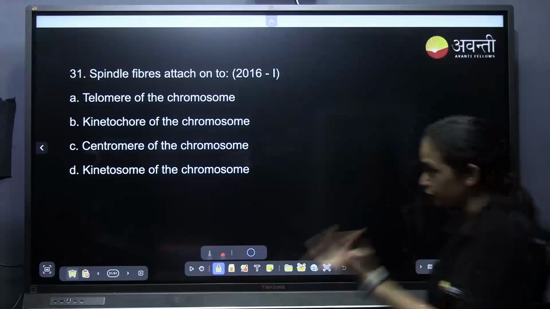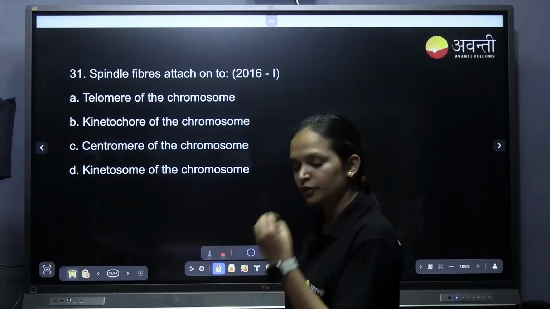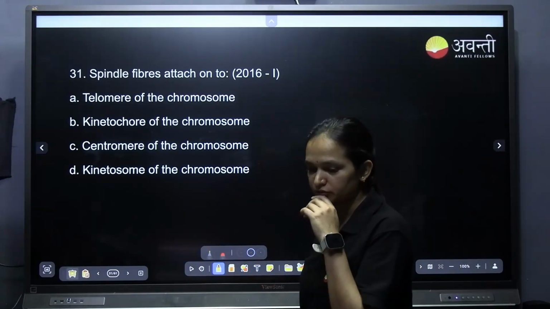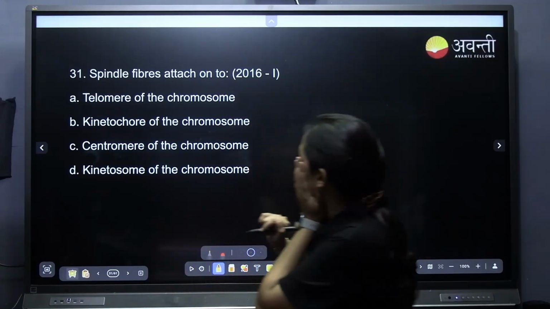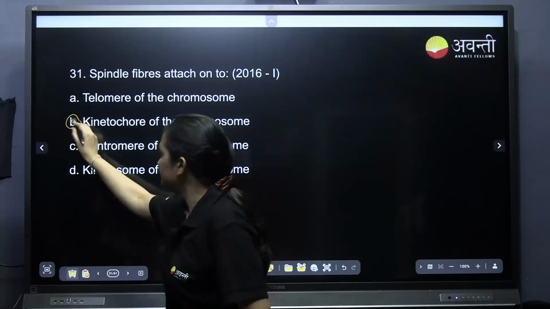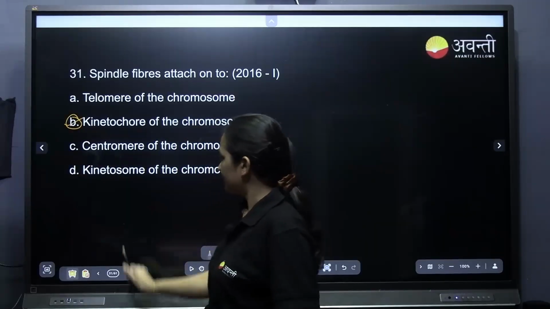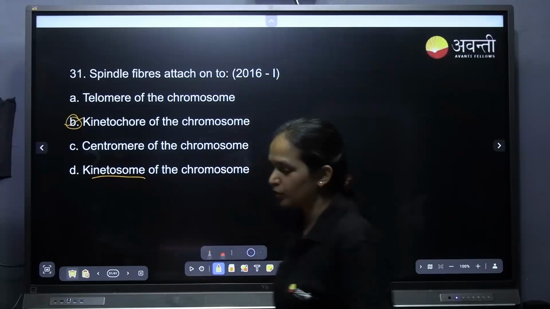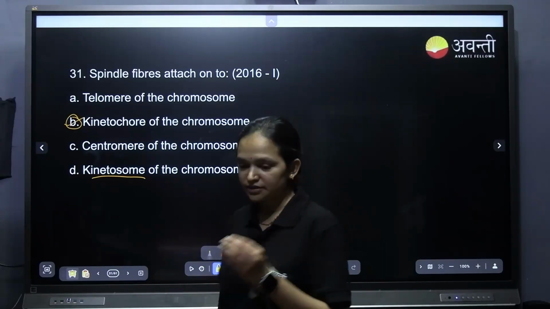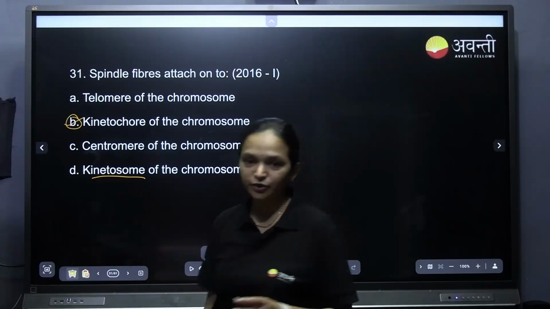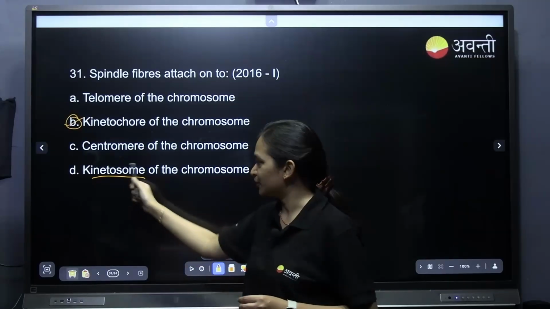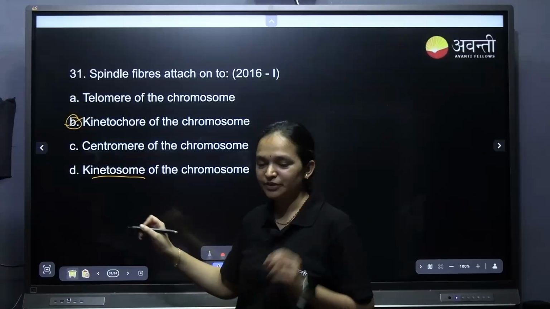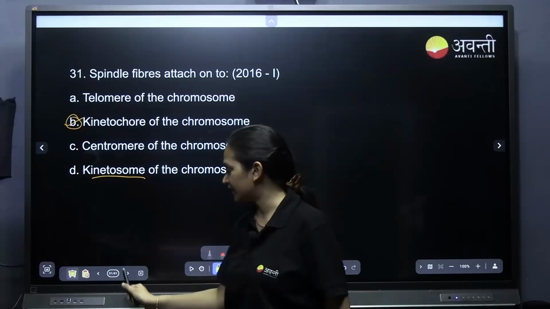Spindle fibers attach to the kinetochore of chromosome, that is B for Bombay. Here they have given kinetosome. When we look at it, we sometimes overlook such things, so please be cautious when you are choosing the right answer.